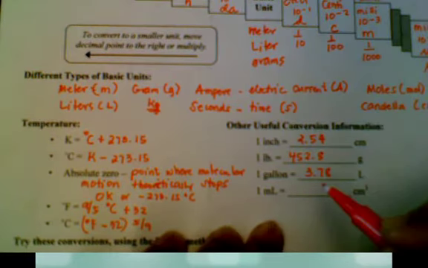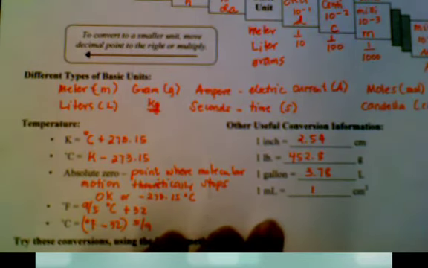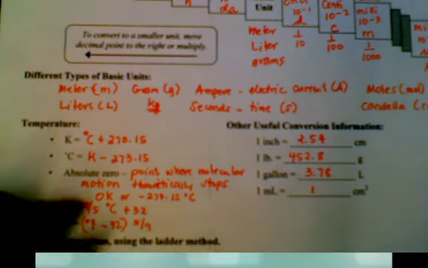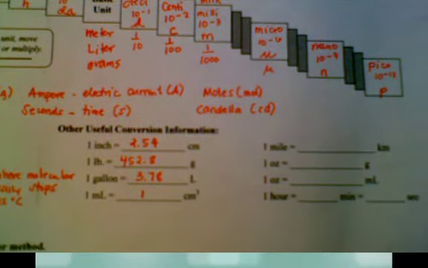This one we're going to use a lot, so we better get this in. 1 milliliter is equal to 1 cubic centimeter. I'm going to show them an example that I have right here.